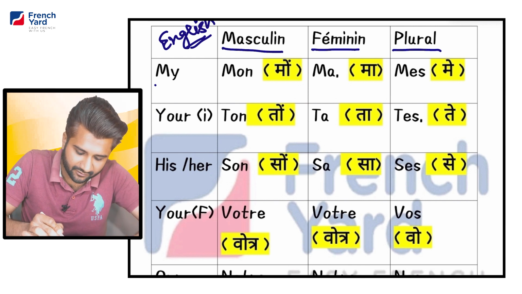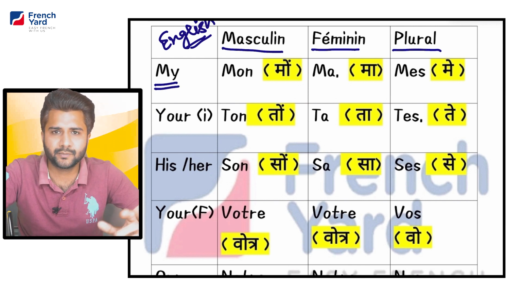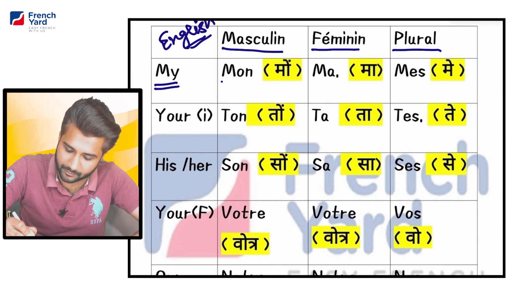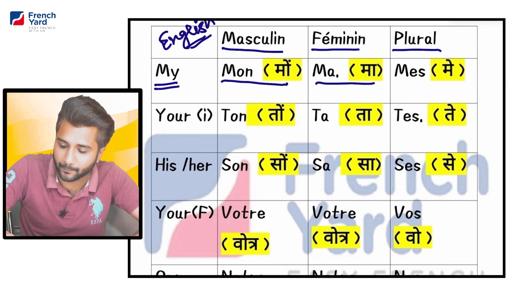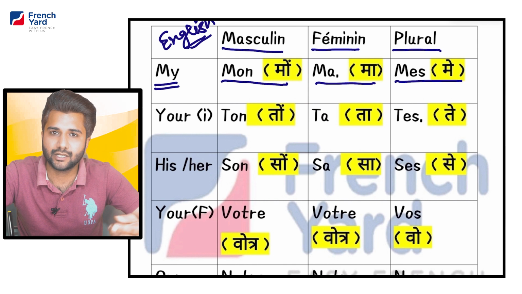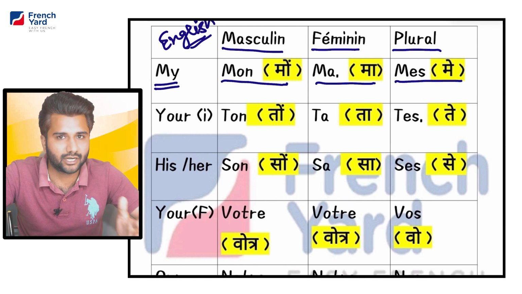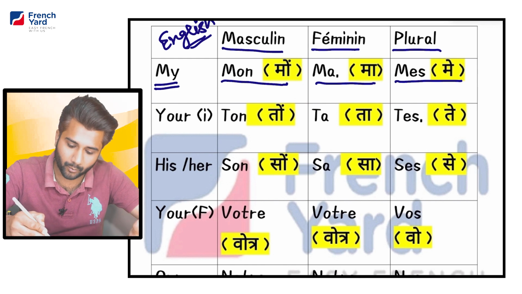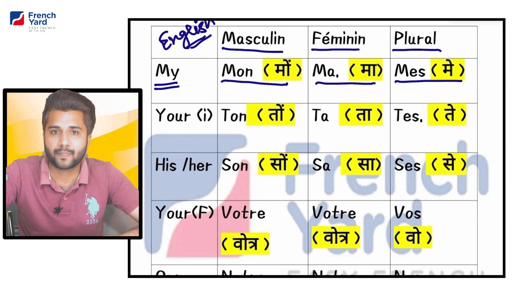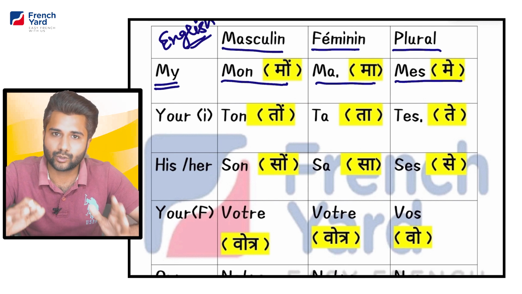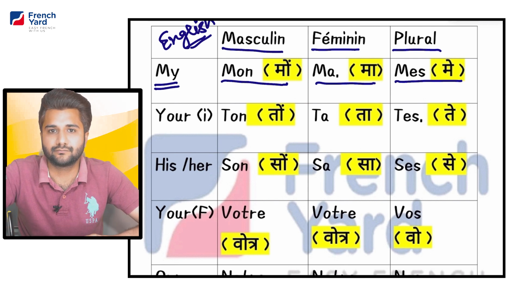For example, first we have is my. English में it is my. But in French we have three options. Masculine is mon, feminine is ma and plural is mes. Now this is related with Hindi. जैसे हमारे पास हिंदी में भी my के तीन options है. मेरा, मेरी और मेरे. Same masculine, feminine and plural. And the same way we have in French. Mera is mon, मेरी is ma and mere plural one is mes. So for the learning part you can directly relate it with Hindi.